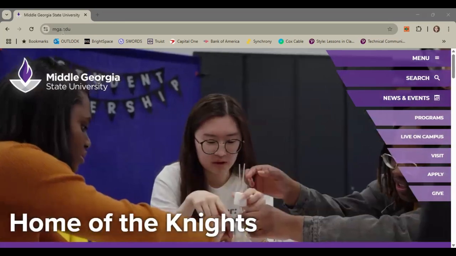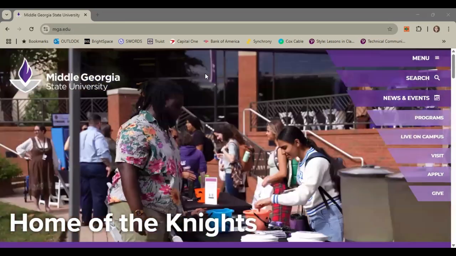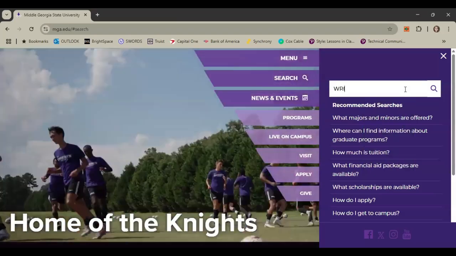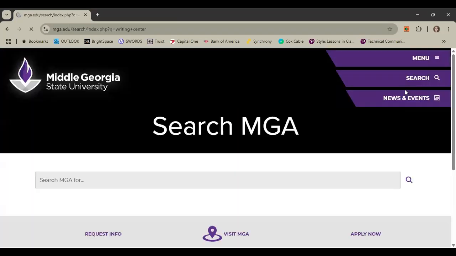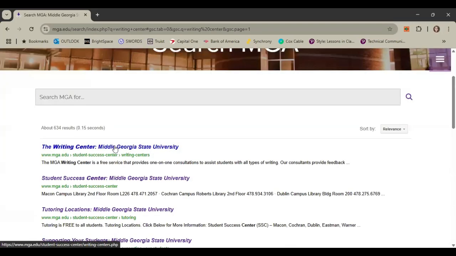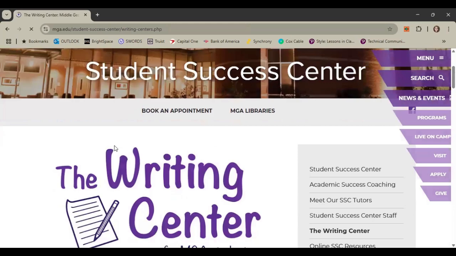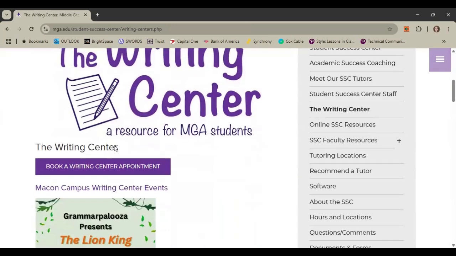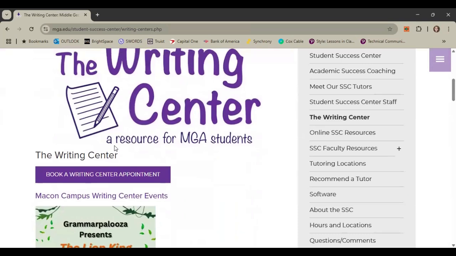Okay, so I am on MGA's website. You can see up at the top, it's mga.edu. That's how I got here. I go over to the search bar and just type in Writing Center. And the first link here, I'm going to click on that. Awesome. And you scroll down to the middle of the page, and this big purple bar that says Book a Writing Center appointment is what I'm going to click on.